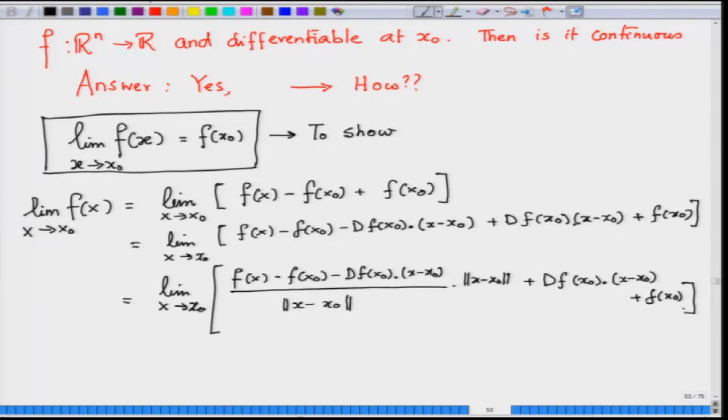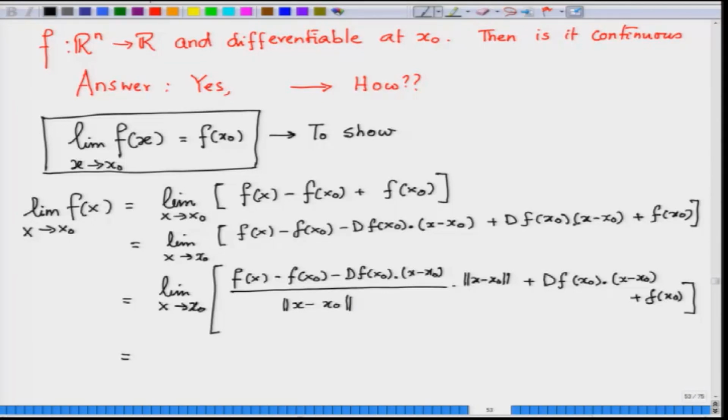Now, you can understand when you take the limit, this one becomes the derivative, which is just a fixed vector. Because of the definition of the derivative, when you run the limit, this limit is 0, and this limit is also 0 because x goes to x naught. So, both the limits are 0.